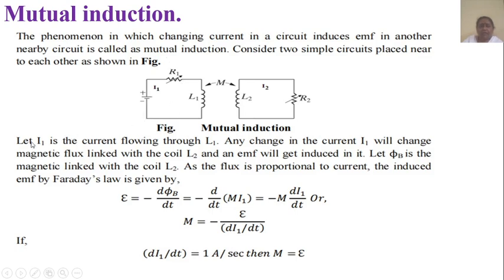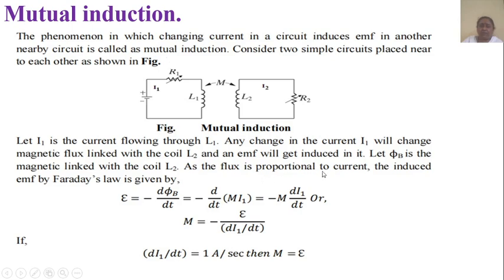Now let I1 be the current flowing through L1, see in figure. Any change in the current I1 will change the magnetic flux linked with the coil L2 and an EMF will get induced in it. Let phi B be the magnetic flux linked with the coil L2.